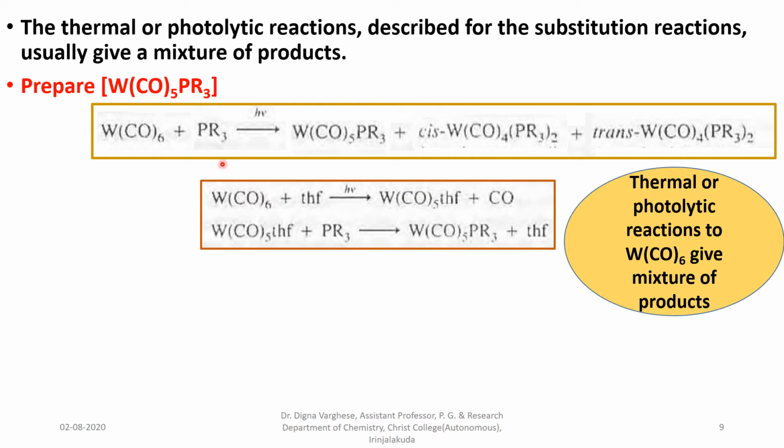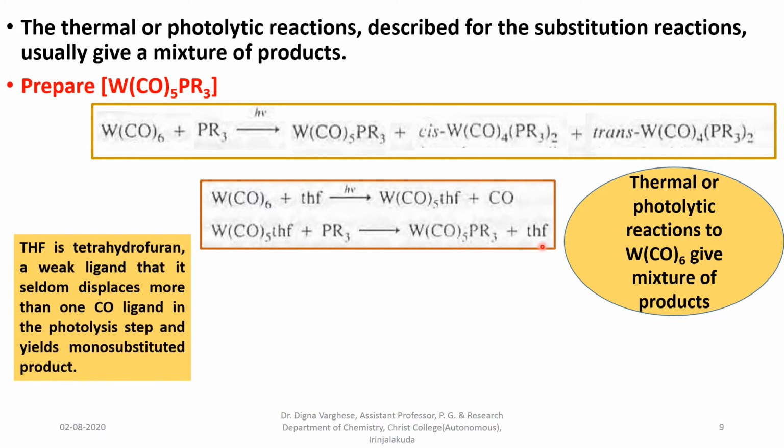When tungsten hexacarbonyl is treated with tetrahydrofuran using light energy, we get a solvated product with the replacement of one carbonyl group. This solvated product reacts with PR3 to give our required product, W(CO)5PR3, with tetrahydrofuran.